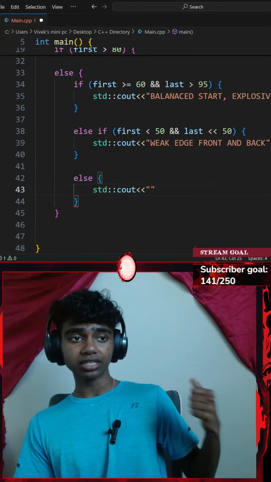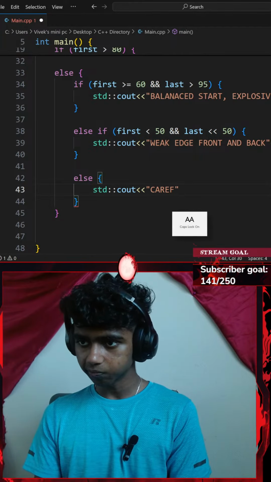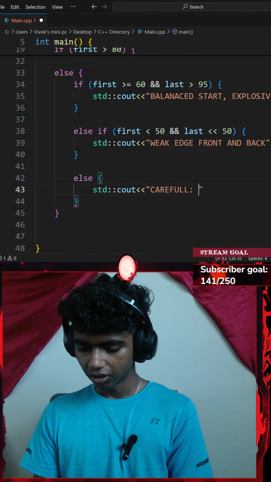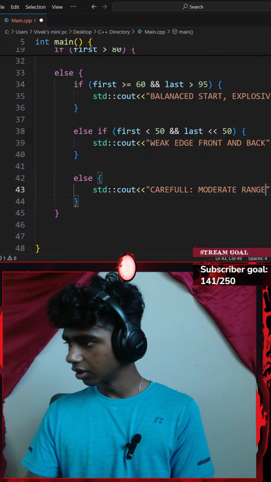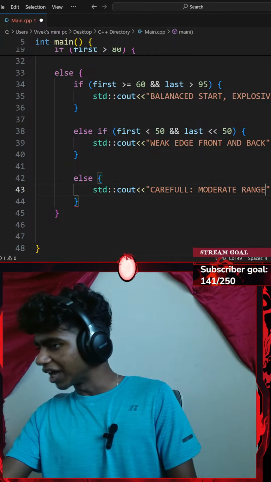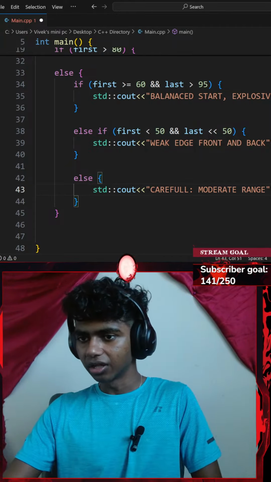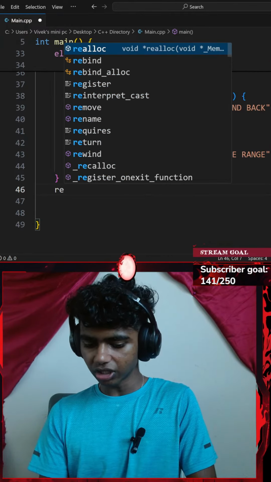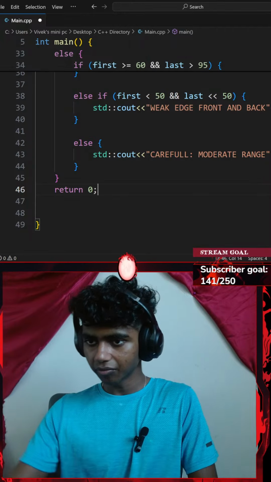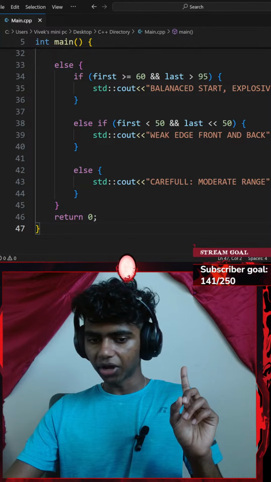This is going to be saying careful, moderate range. So let's go with careful. Okay, moderate range. Okay, perfect. Let me end that with a semicolon as well. Lastly, I'm going to go ahead and return 0. Return is going to be lowercase. Okay, if I were to go with the Control S, save my code and run the command.